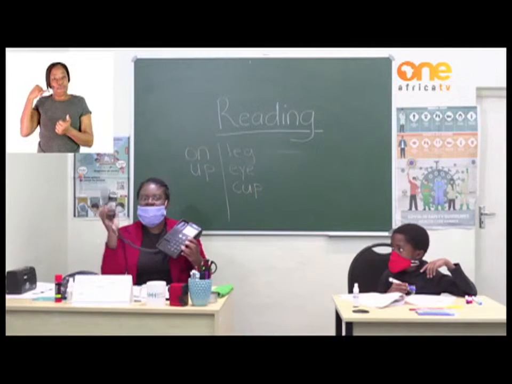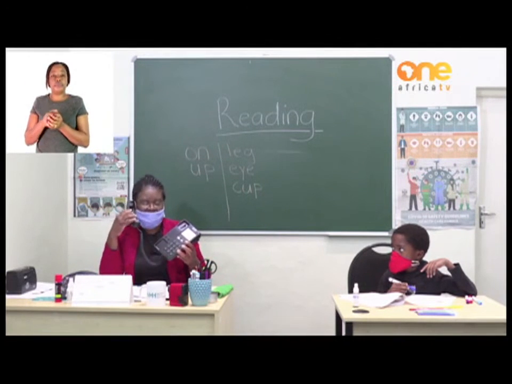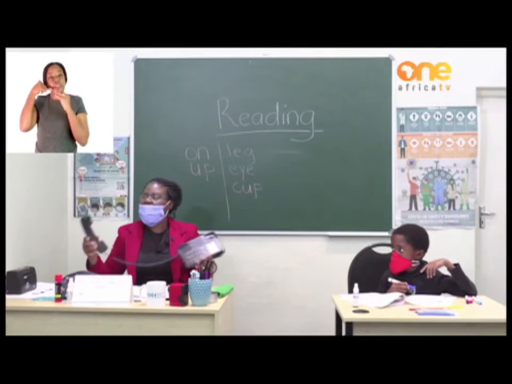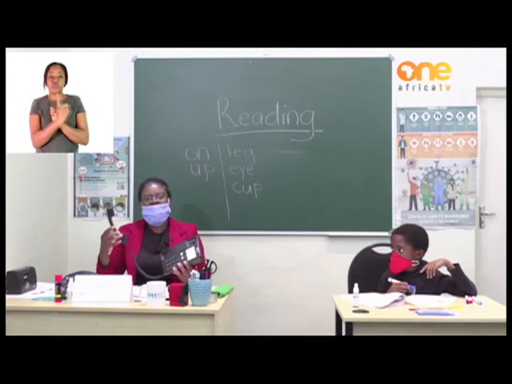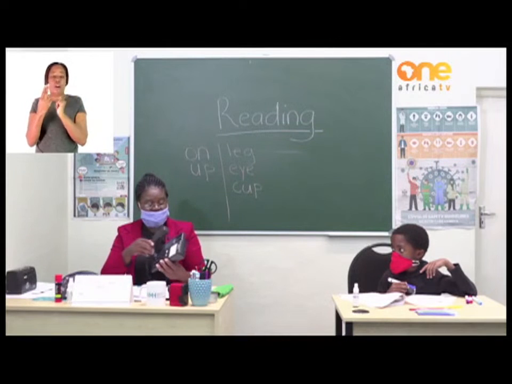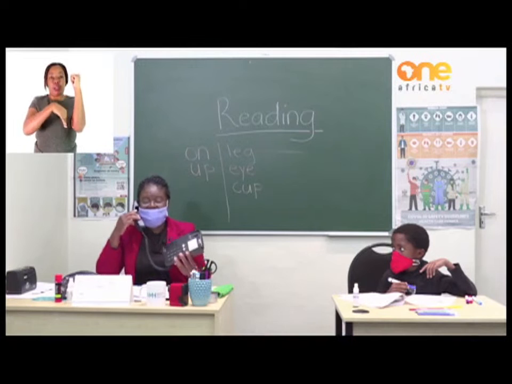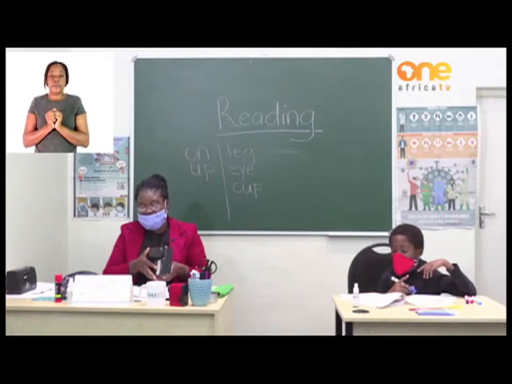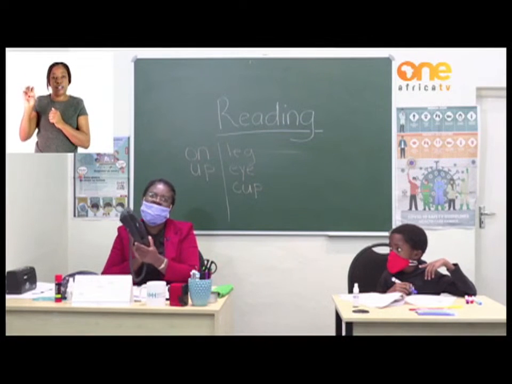And I have this, which I put on my ear when I talk. I cannot lift this one and walk around with it or carry it in my handbag. This is mainly used in the house, fixed at one place or in the office. It rings and I answer as such. What is this? It's a telephone. It is a telephone. Many of you have it, but some of you are not having it.